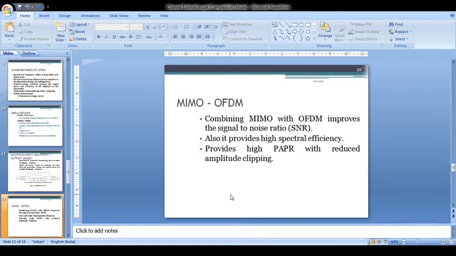When we combine MIMO along with the OFDM signal, it improves the signal to noise ratio, provides high spectral efficiency and reduces the peak to average power ratio with reduced amplitude clipping. So the combination of MIMO with OFDM is more advantageous than using them separately.